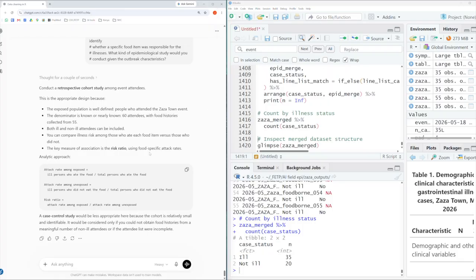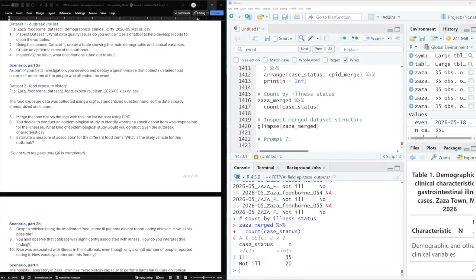Another point to make, which maybe was missed by the chatbot, is just that because so many of the attendees were sick, if we calculate odds ratios, they're going to overestimate the associations compared to risk ratios. So the next question is to estimate a measure of association for the different food items. What is the likely vehicle for this outbreak?